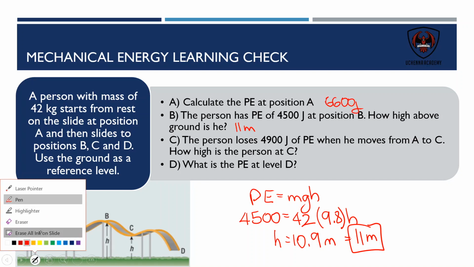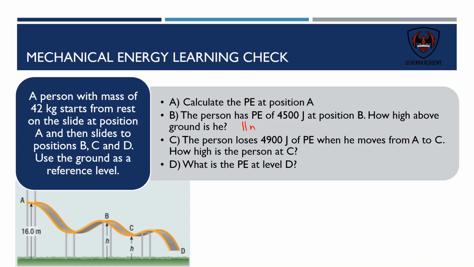And let's move on to our next problem, which is the person loses 4,900 joules. So now we know how many joules of energy we are losing when he moves from A to C. How high is the person at C? Well, if we started off at A with 6,600 joules of energy, and then we lose 4,900. So let's go 6,600 minus 4,900. I'm going to be left with 1,700 joules at C. So at C, PE, potential energy, is really 1,700 joules. And I got that by subtracting 4,900 from 6,600.